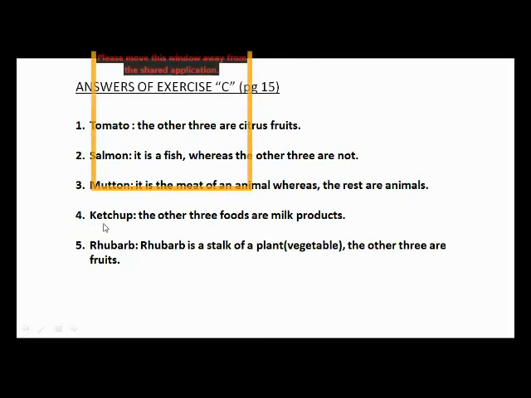Fourth answer is ketchup. Why? Because the other three foods are milk products. What are the milk products? Cream, butter, and cheese. They are derived from milk, whereas ketchup is derived from tomatoes. So that is out of family. Rhubarb is different. Why? Because it is a stalk of a plant, or it can be considered as a vegetable, and the other three are fruits. Apple, plum, and grape are fruits, and rhubarb is a vegetable. It is a kind of a stalk of a plant, so it is out of the family.